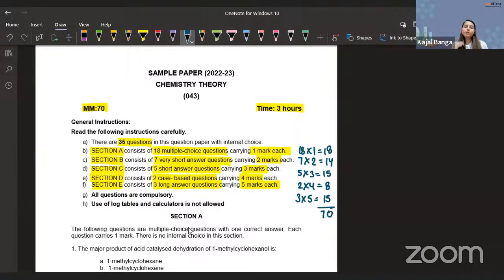So guys, we have 5 sections. All questions are compulsory, so there is no such option given to you. That means out of 40 questions, attempting any 35 questions, such a kind of thing is not there. But definitely they have given you some internal choices. Internal choices mean for one question, they will be giving you 2 options, either attempt this one or attempt this one. But there is no other choice apart from that. What exactly do we mean by other choice? That out of 40 questions, attempt any 35 questions. Such a kind of thing is not there. But yes, they are giving you some internal choice.